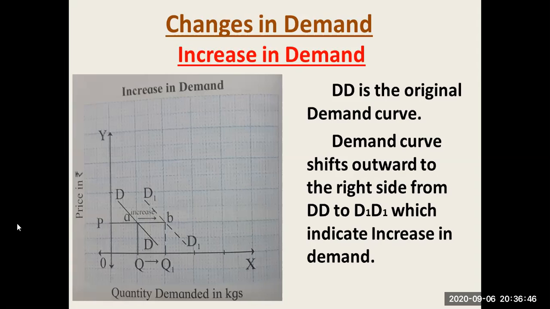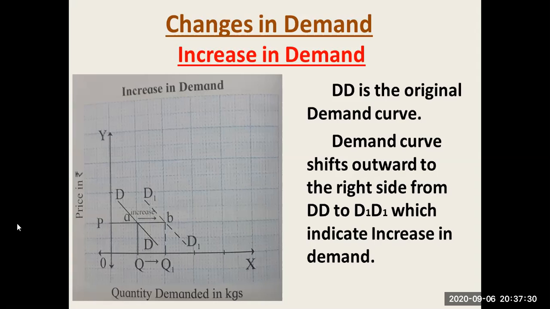Now, what does D1 D1 mean? It is a shift. DD is the original demand curve, and D1 D1 is the shift to the right of the original demand curve. It explains the increase in demand. The price is constant: OP is a constant price and does not change, but the demand is changed. Why? Because of favorable conditions in the other factors. If the consumer's income is increased and the population increases, the taste, preference and habits all change, and the climatic condition is supportable for that particular product. At that time the demand will increase, and this is what the graph shows.